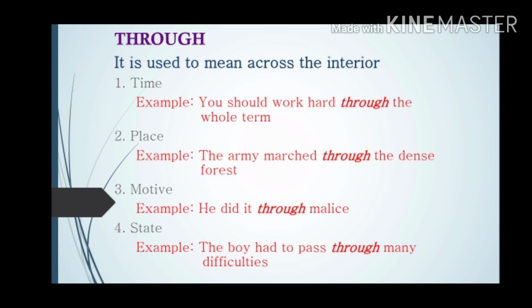Next, motive. He did it through malice. With malice he did it. Malice, you know, some cunning motive and all. He did it through malice. State. The boy had to pass through many difficulties. He had to undergo much pain and difficulties, and going through all these difficulties, he probably came out successful.